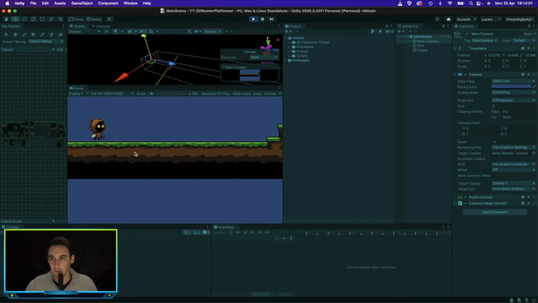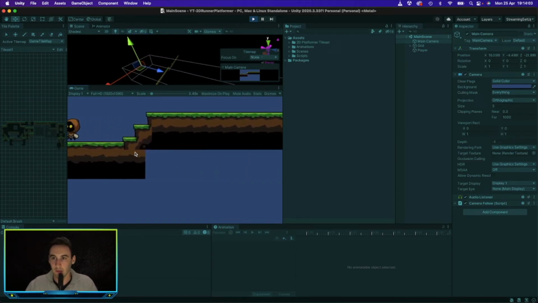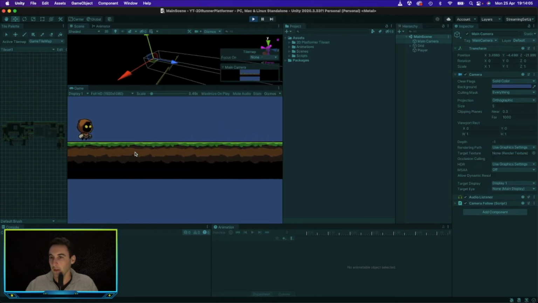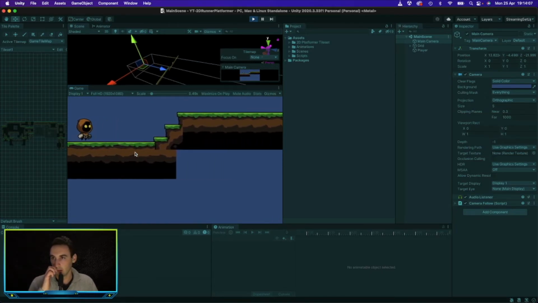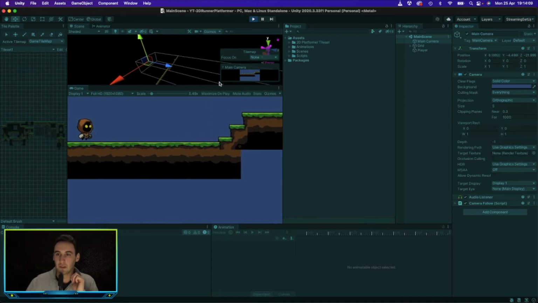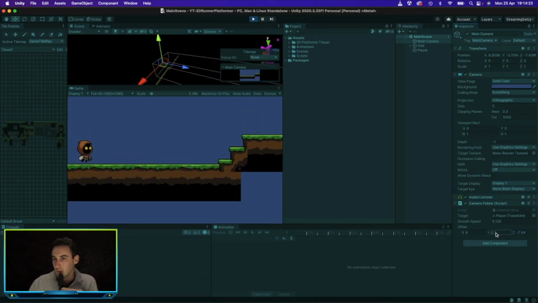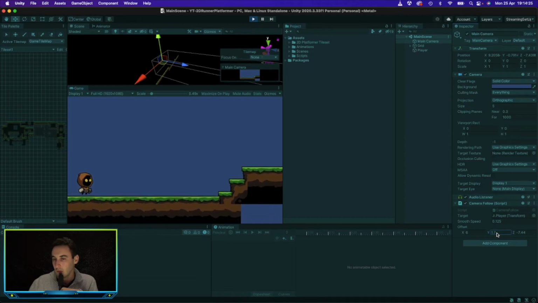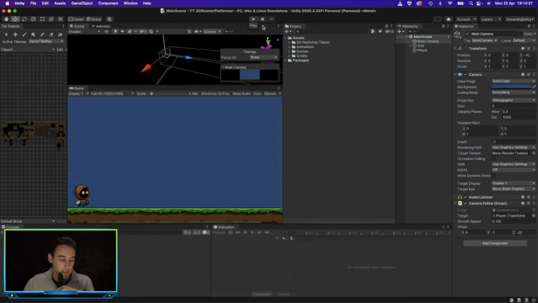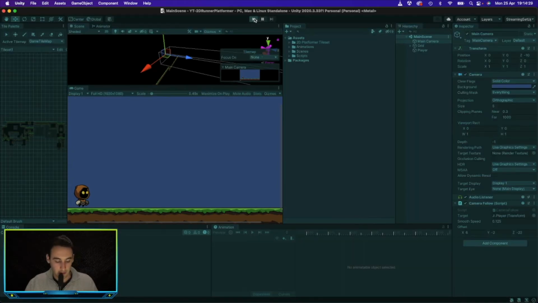Okay, slightly different, but we'll make it work. Now you can see the camera is moving a little bit slow, but it should be fine. Maybe we just need to change the speed of the player. Let's go ahead and see. Actually, let's play with these values and see what we get.